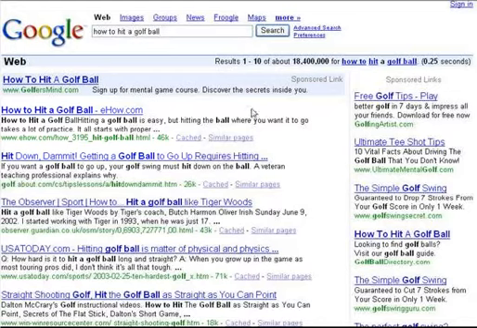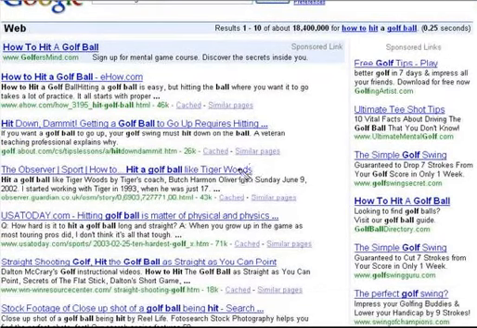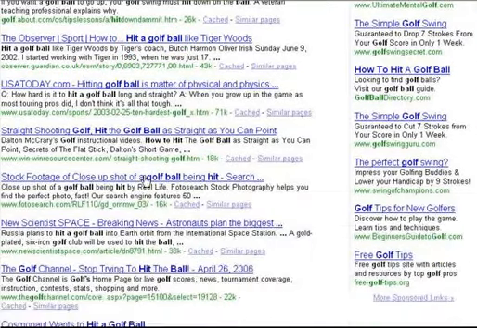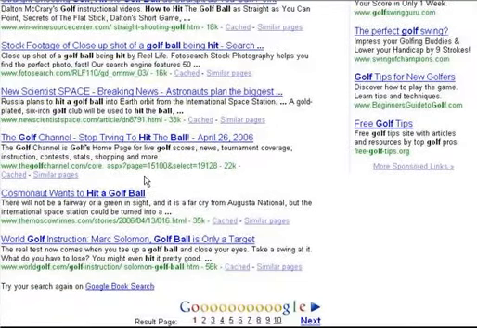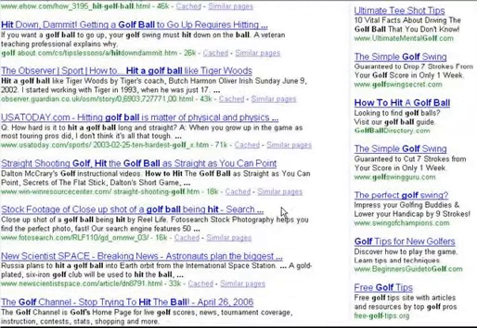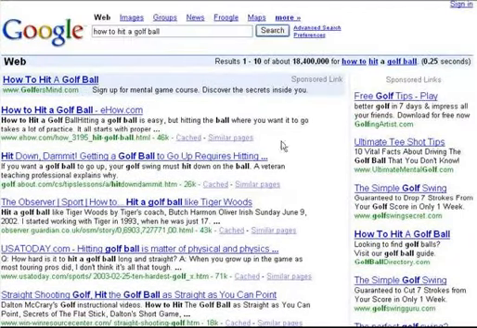But all these other pages here, this is an article in the Observer, in the Guardian. There is a newspaper called the Observer as well, which is interesting. But this is a UK site just with an article. But as you see, no one else is particularly targeting how to hit a golf ball. So that's going to be a good term to go for.